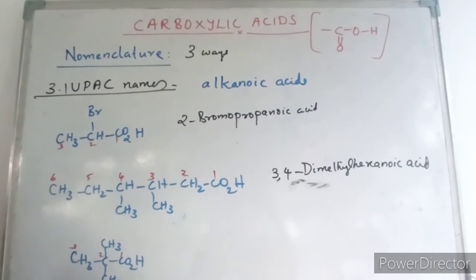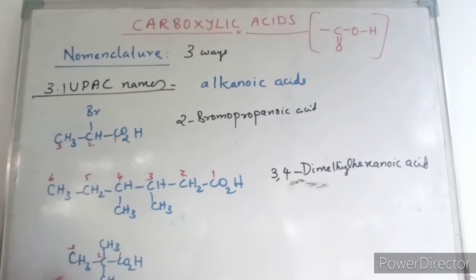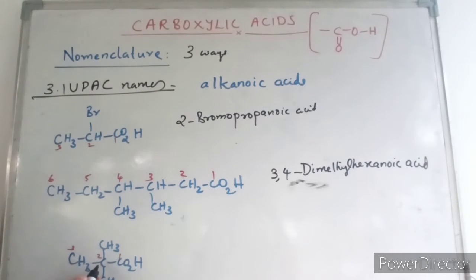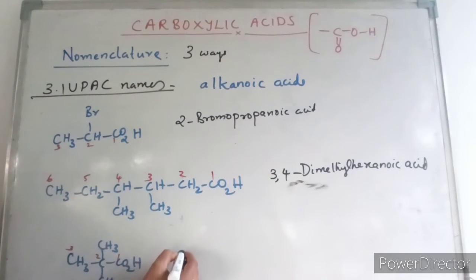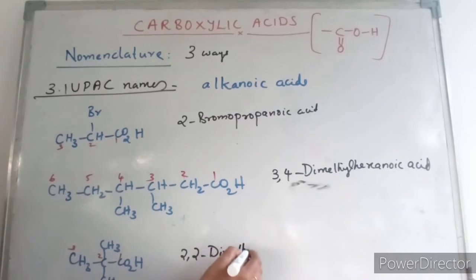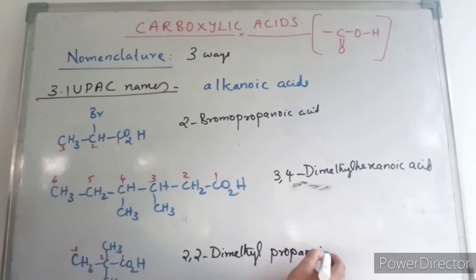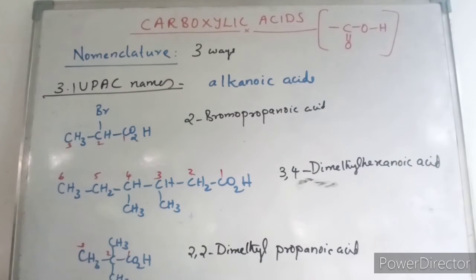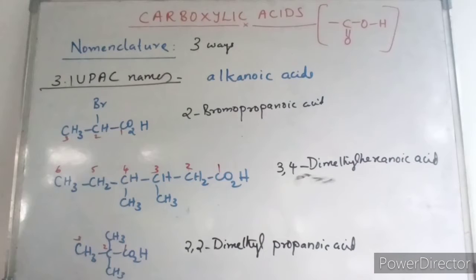Now in this case, if you are seeing, the fundamental chain is 1, 2, 3. So 3 means it will be propanoic acid. In the second carbon there are 2 methyl groups. So in that case you will be writing 2,2-dimethylpropanoic acid. So that's how you have to give the nomenclature. So there are 3 ways of nomenclature: trivial name, derived name, and IUPAC name.